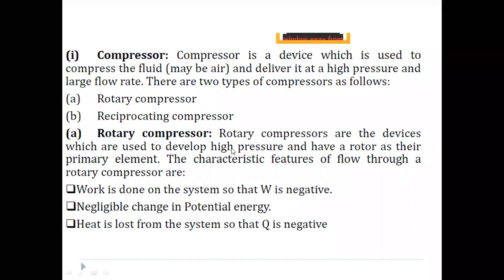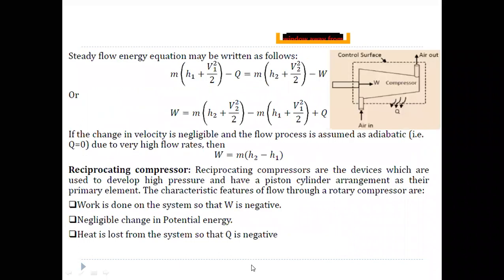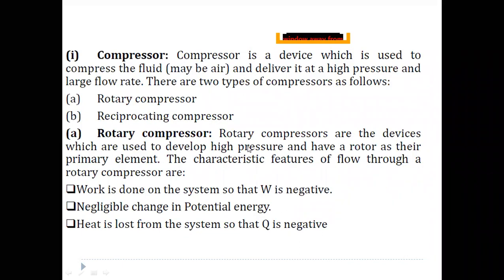Okay, so first I'm going to apply the steady flow energy equation to a compressor here. So this is the compressor. Before going to the compressor, first, what is a compressor? A compressor is a device which is used to increase the pressure of the air that is entering into the compressor. That means if the air enters into the compressor, the pressure of the air will increase. It will deliver the air at high pressure and at a larger flow rate.